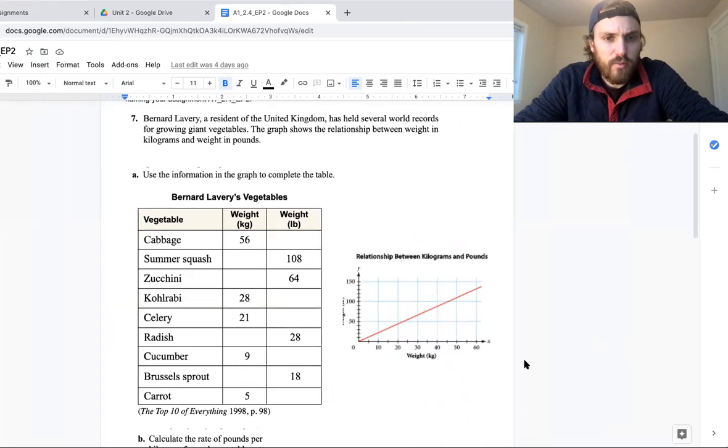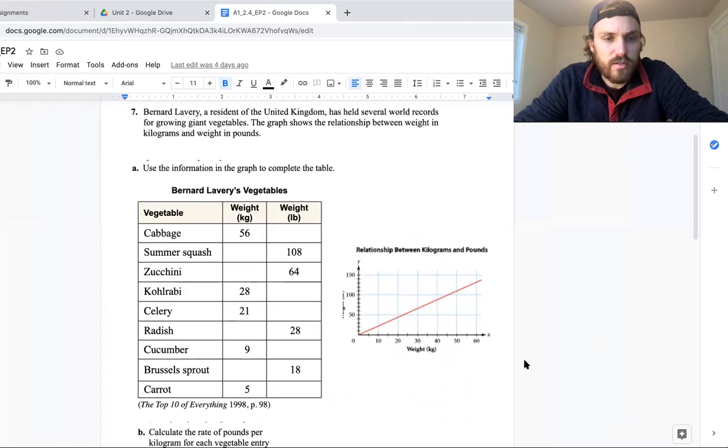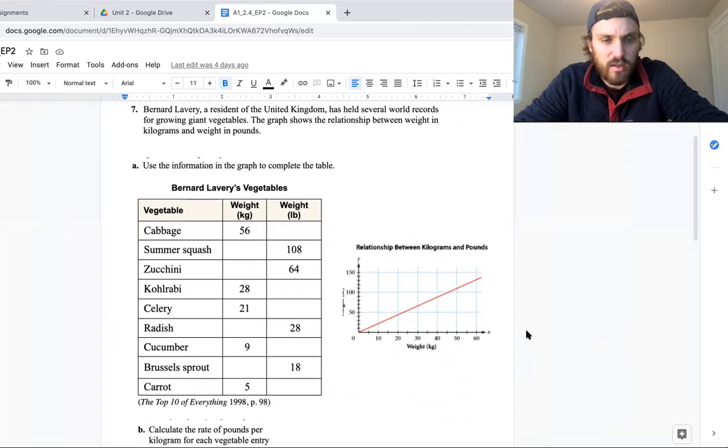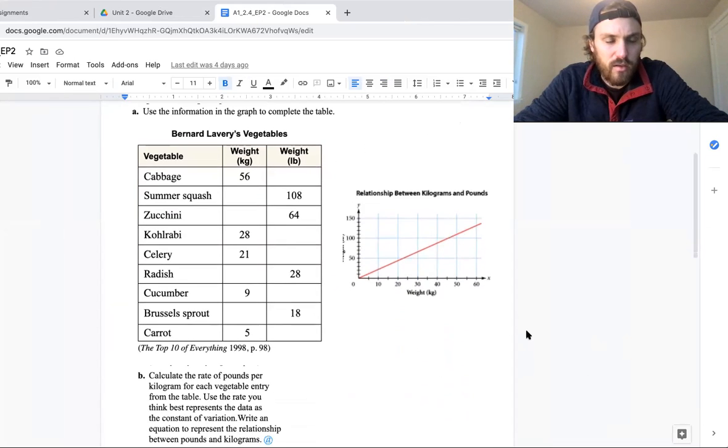So Bernard Lavery, resident of the UK, has held several world records for growing giant vegetables. The graph shows the relationship between weight in kilograms and weight in pounds. Use the information in the graph to complete the table. So we've got the graph over here, and we want to complete the table.